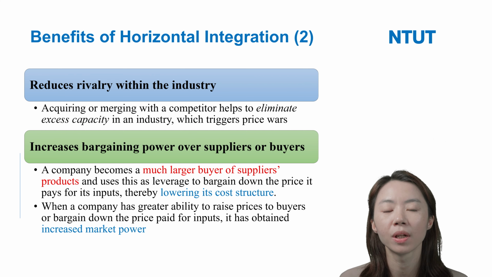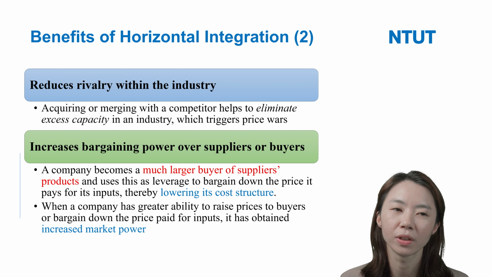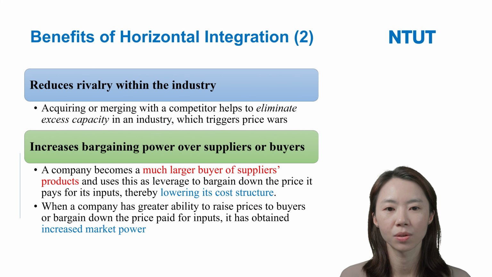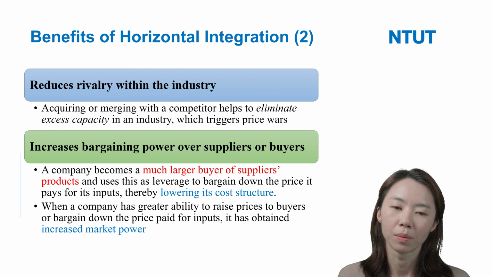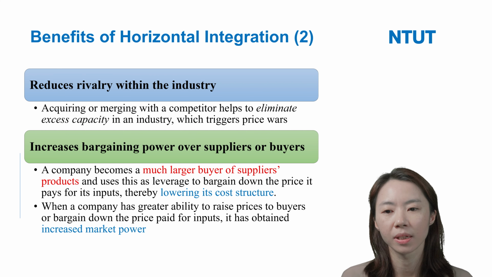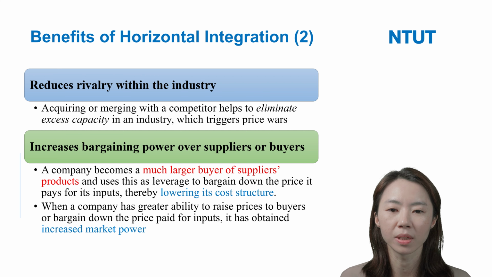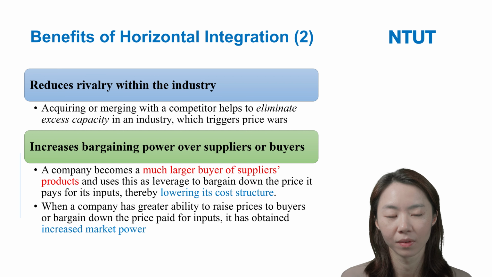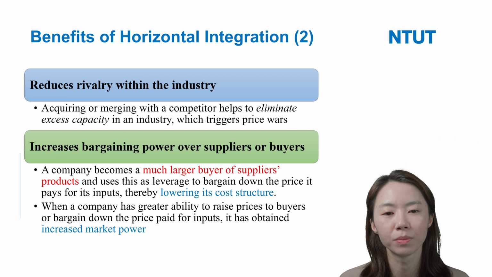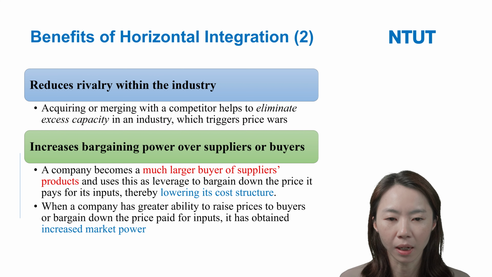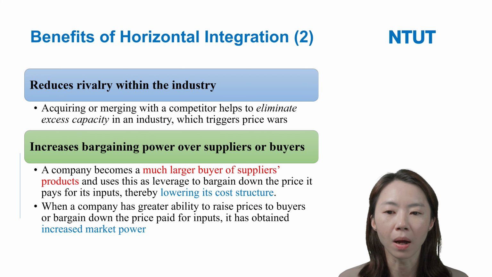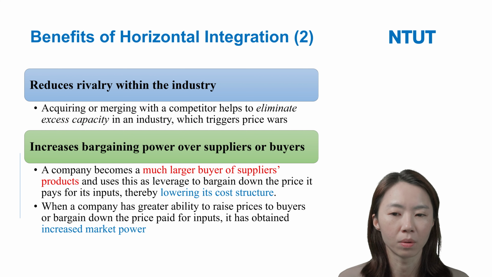This is because, for example, in a given industry, firm A acquires B or merges with B. So we can see that acquiring or merging with a competitor can help the firm eliminate excess capacity in the industry, which triggers price wars.